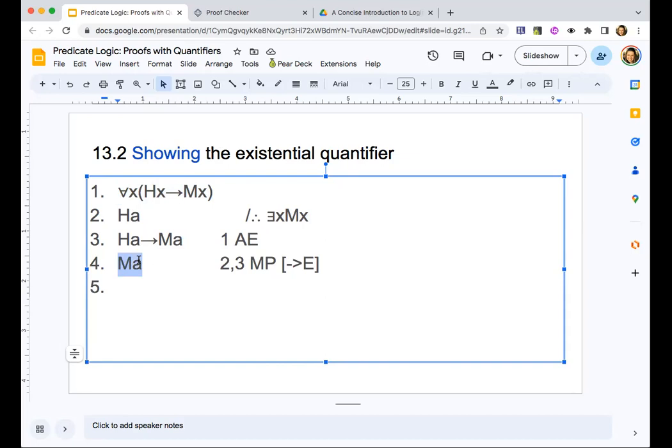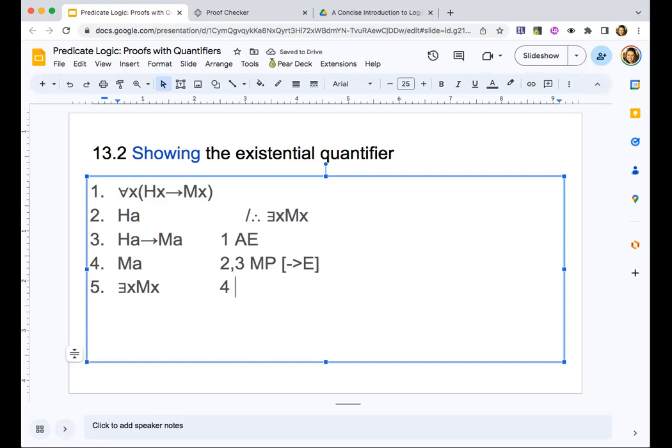So we know there is at least one specific individual from our domain of discourse that is mortal. And so we can infer that some being is mortal because we know this one is, so at least one is. So this will be our last line. If we know one is, then we know at least one is. Some being is mortal. Okay, so 4, notice this is another one where you only cite one line.